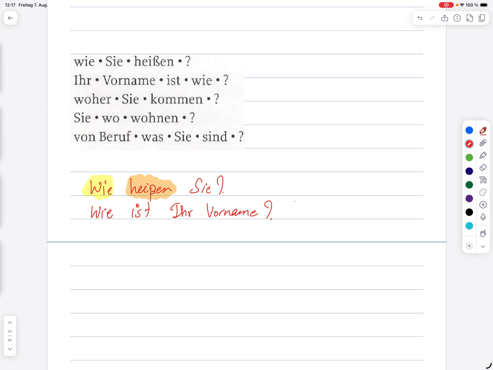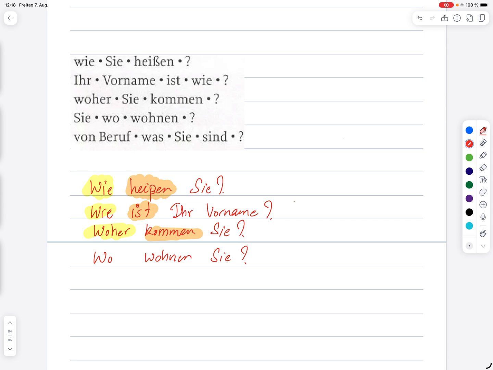Then woher Sie kommen. Again, woher, from where, then verb, kommen, Sie, subject. Woher kommen Sie? So verb is always at the second position, but with the W-Fragen we are asking a question, so we start with the W's. Then next one, Sie, wo wohnen. So wo wohnen Sie? In the same way, verb is at the second position, and we start with the W-Frage, wo. Where do you live? Wo wohnen Sie?